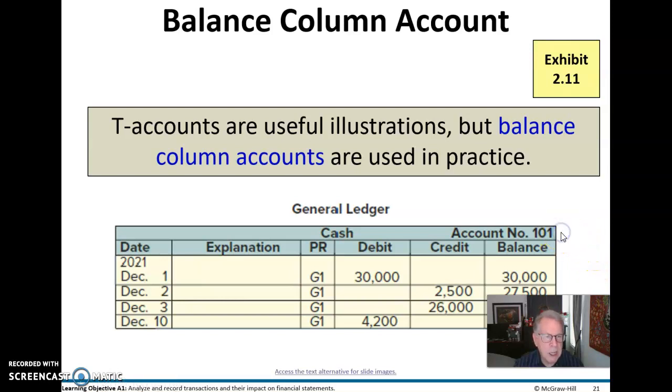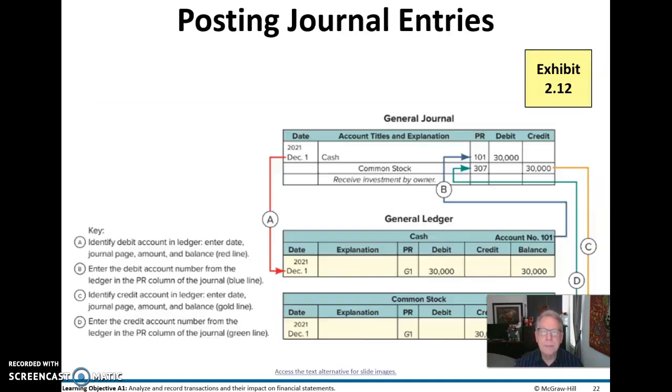Cash is account number 101. So this is very nice for helping you understand what that general ledger looks like. So then we post these journal entries to the general ledger from the general journal, and here it is.